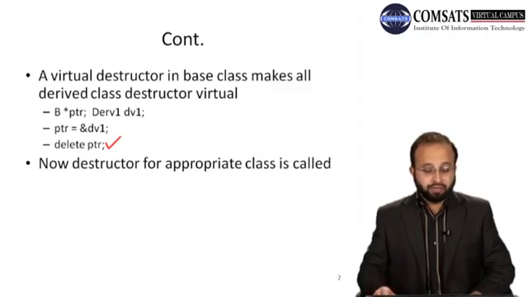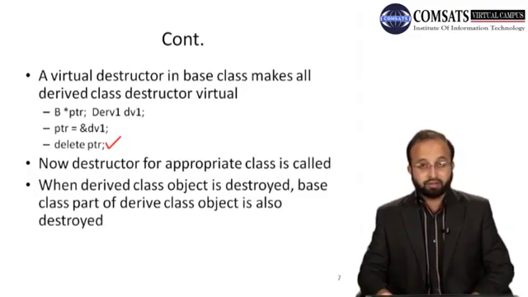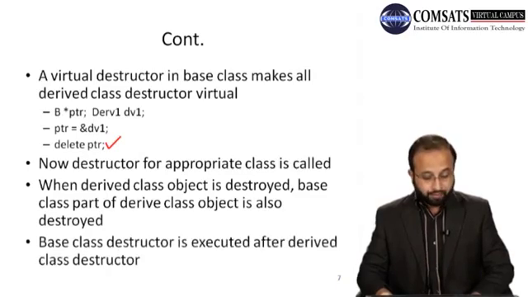This means the drive class object will not be deleted. So when a drive class object is destroyed, the base class part of the drive class object is also destroyed. So the base class destructor is executed after the drive class destructor.